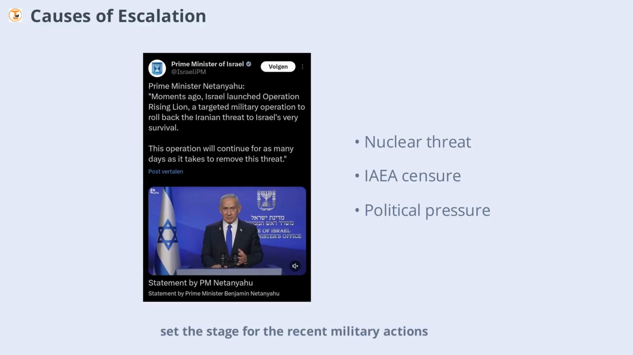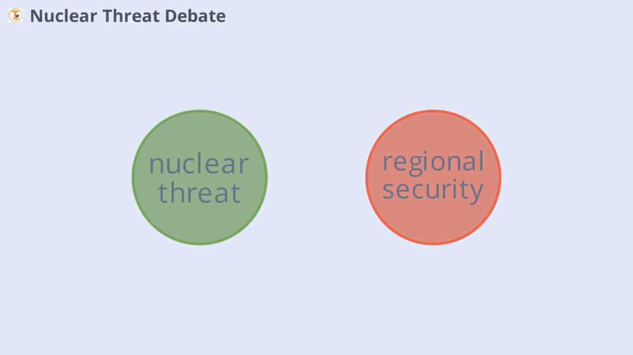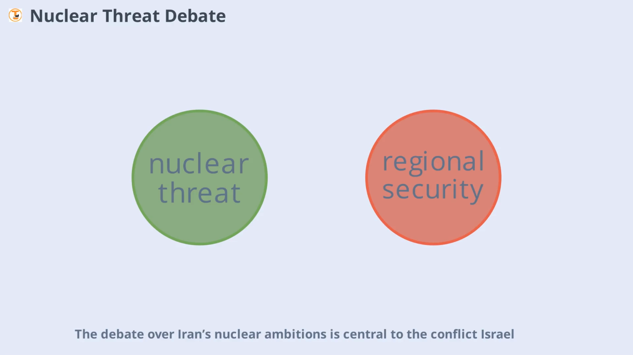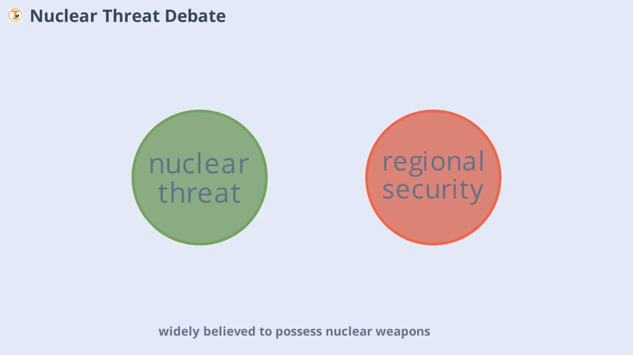Debate over Iran's nuclear ambitions is central to the conflict. Israel, widely believed to possess nuclear weapons, views any Iranian progress as a direct threat to its security and regional dominance. Iran insists its nuclear program is for peaceful purposes, but Israel and its allies remain skeptical. The fear that Iran could quickly develop nuclear weapons has driven Israel's preemptive military actions.